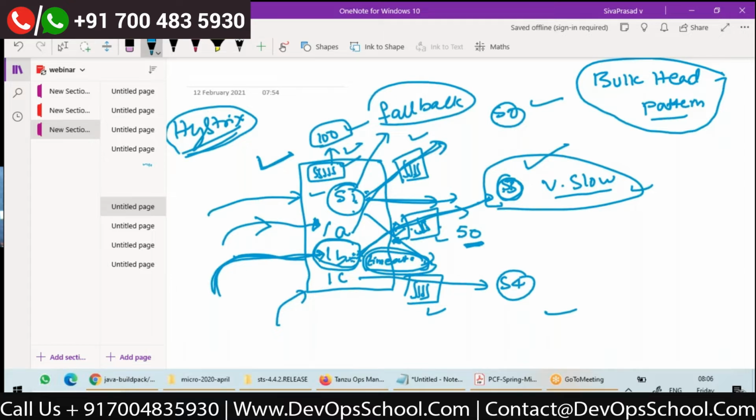Why the name bulkhead? Actually, the name bulkhead came from ship manufacturing companies. Suppose you see a ship, it will be like this in water. A big part of a ship will be inside the water like this. What if a ship going in the ocean hits any rock or iceberg, what might happen? There might be a hole at the bottom of the ship. Water will enter into the ship and the ship will drown.